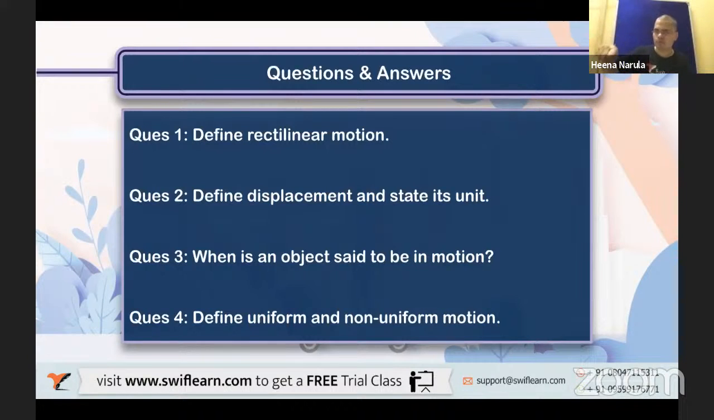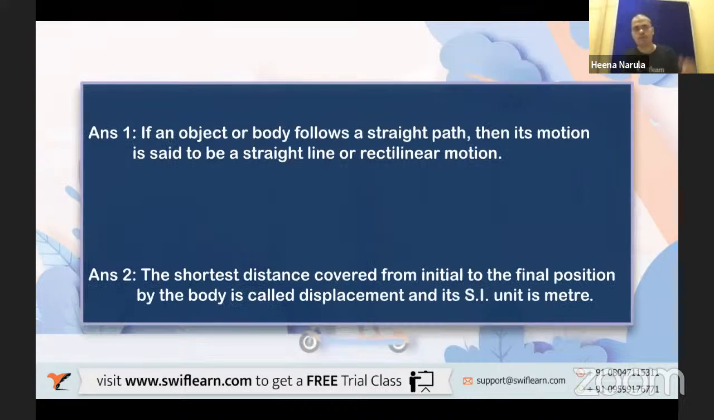So when you rotate the accelerator, what happens? The speed of the vehicle increases, right? So that is how we are increasing the speed or velocity. That means it is which motion? Non-uniform motion. Okay. Fine. These are the answers.